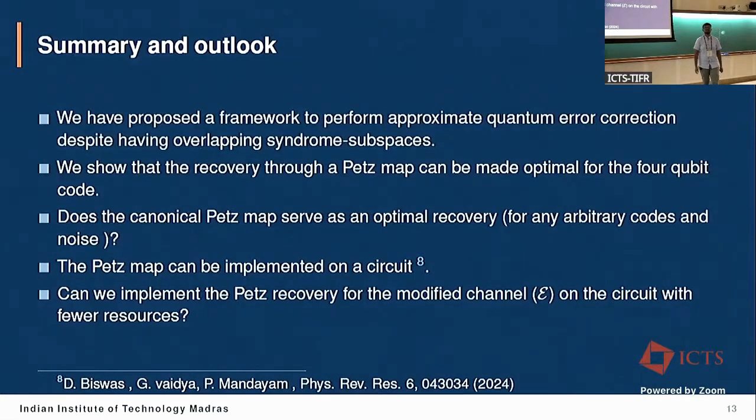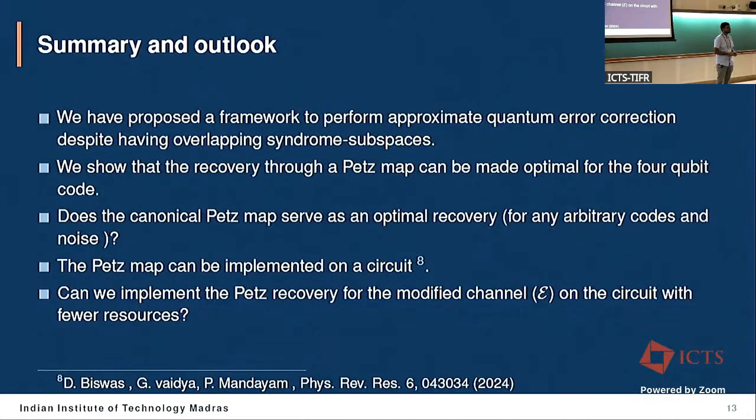Any other questions? I have a trivial question. How difficult is the scalability to more than 4 qubits? We had work on this, which implements the PETS map. For a generic code, it scales exponentially.